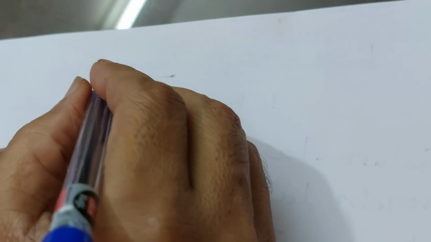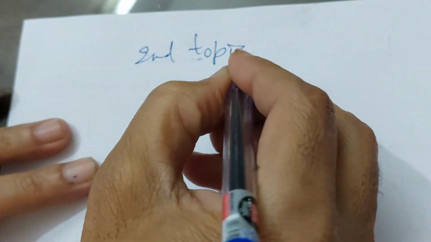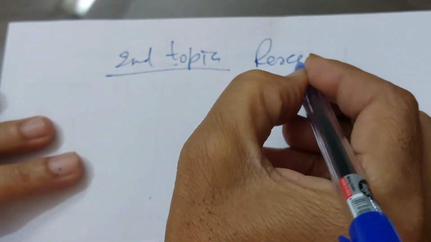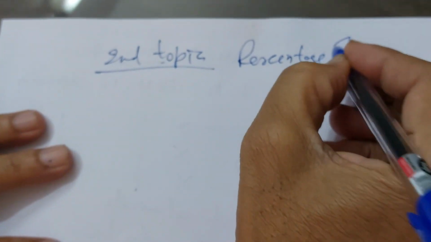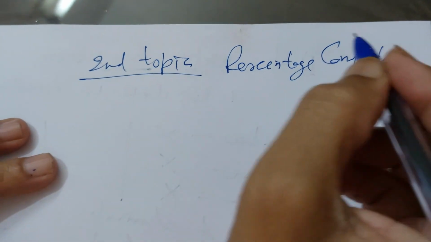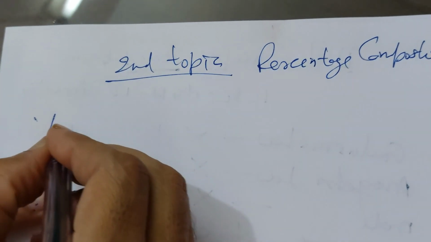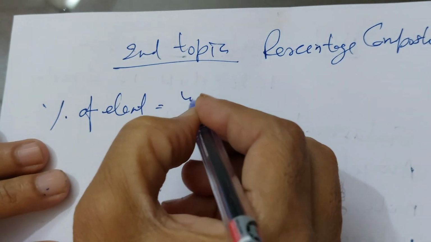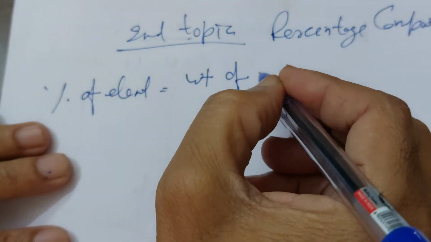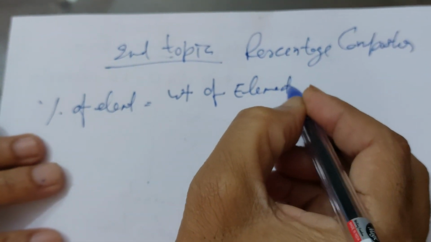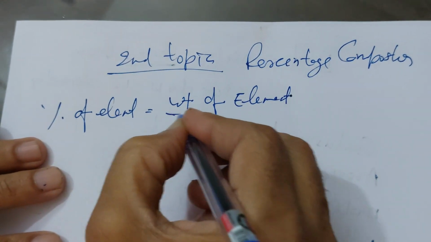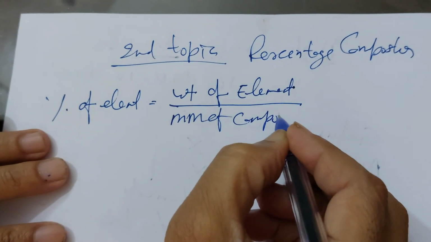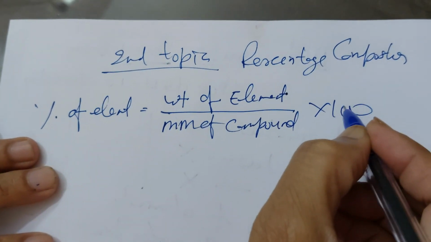The second topic included in mole concept is percentage composition. In the percentage composition, you find out the percentage of any element. The formula is the weight of the element divided by the molecular mass of the compound, into 100.